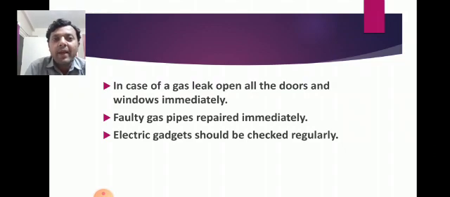A faulty gas pipe should be repaired immediately. If the gas pipe is faulty or leaking, it has to be replaced immediately. Then, electrical gadgets should be checked regularly. Electrical gadgets of your home should be checked at a particular interval, at a particular span of time.